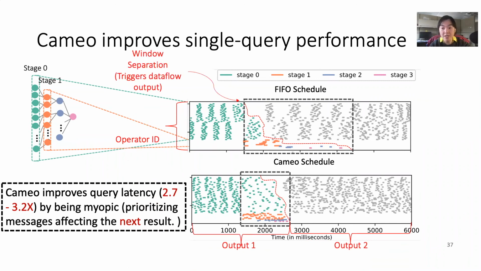Specifically, all execution that falls on the left side of the red line influences the first result, and all execution on the right side contributes to the next result. As we can see, Cameo effectively reduced query latency by identifying and prioritizing operators that target the immediate result and preventing operators that target later results from occupying resources first.